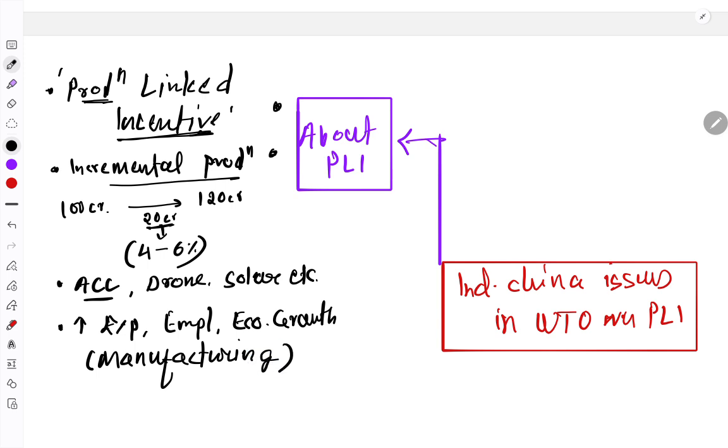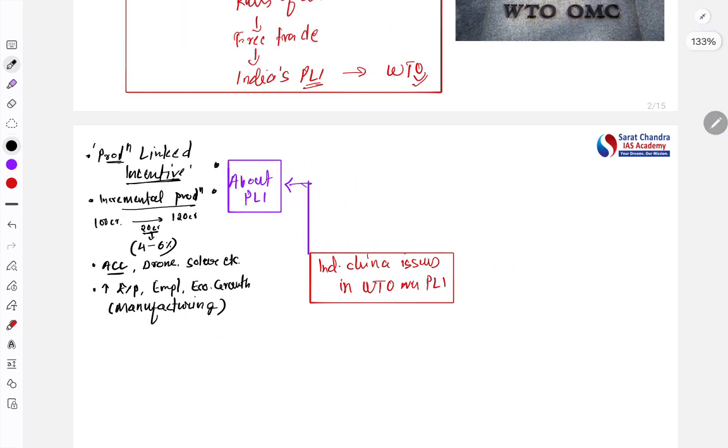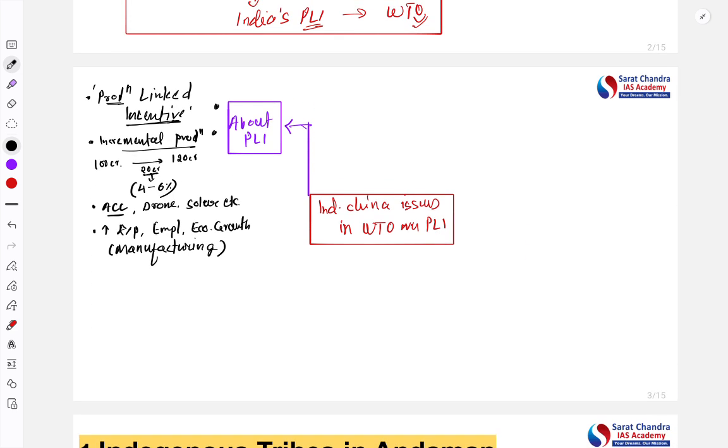So we want to increase our manufacturing. So this is about the PLI scheme. Now here you see there is a kind of subsidy being provided by the government to the companies, and this subsidy is the point of contradiction or the point of conflict between India and China, and upon this subsidy only, China is going to the WTO to complain against India. You understood this much? Yes.